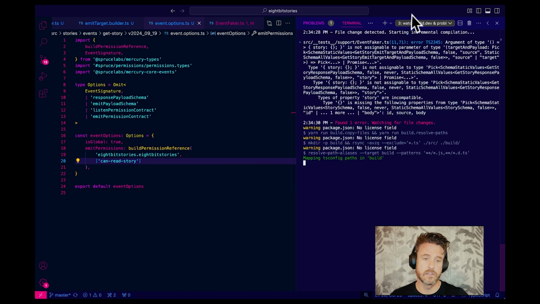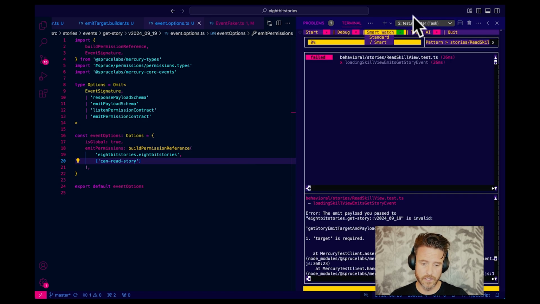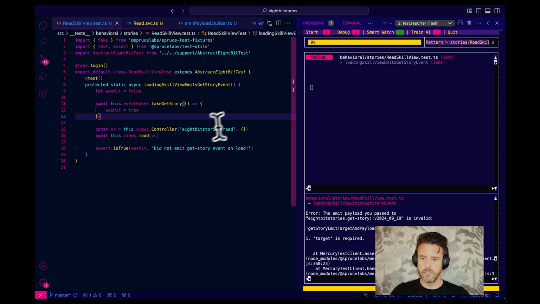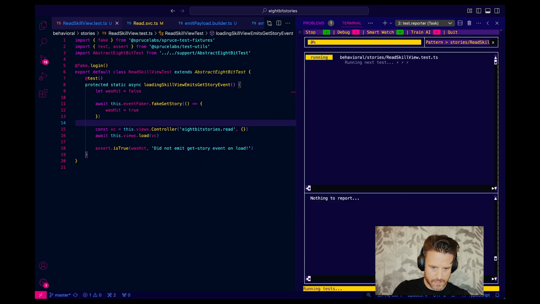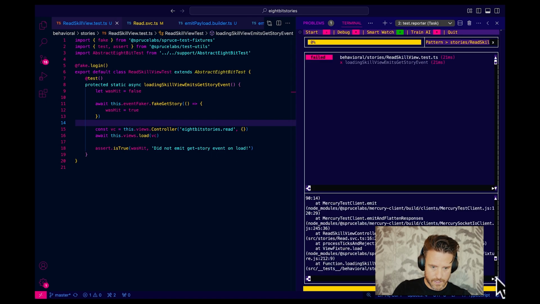Okay, so let's do this. Disk reporter. Look, target is required. So let's go here, open. Oh yeah, so this is in our load, right? So if I go to a call stack, you see down in here, read skill view test, use fixture, read skill view line 16.